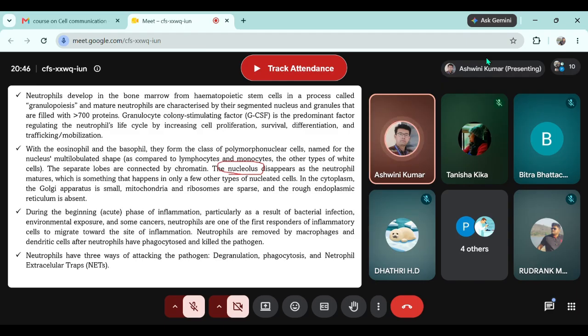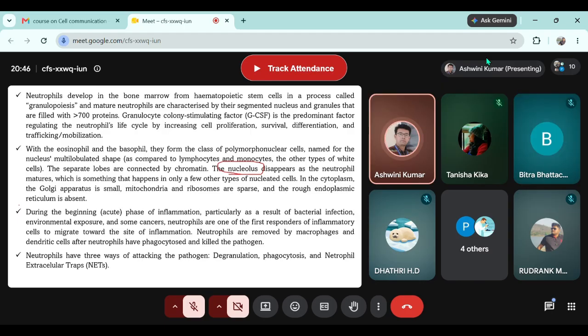Similarly, a mature neutrophil does not require any fresh protein, it is at the end of its life, the Golgi apparatus becomes very small. You will hardly find any mitochondria or ribosomes, and the endoplasmic reticulum is completely absent, along with the nucleolus. Is this clear?